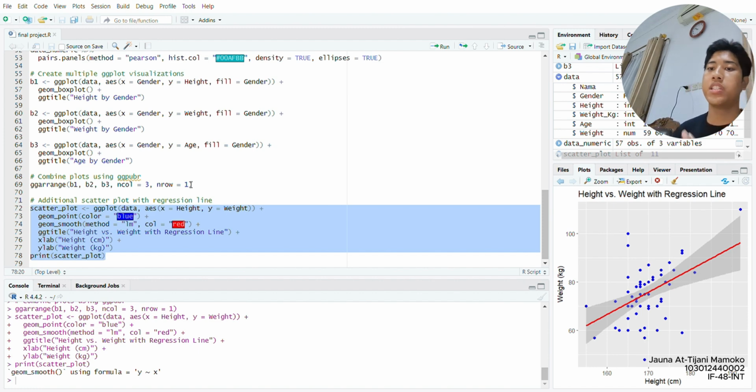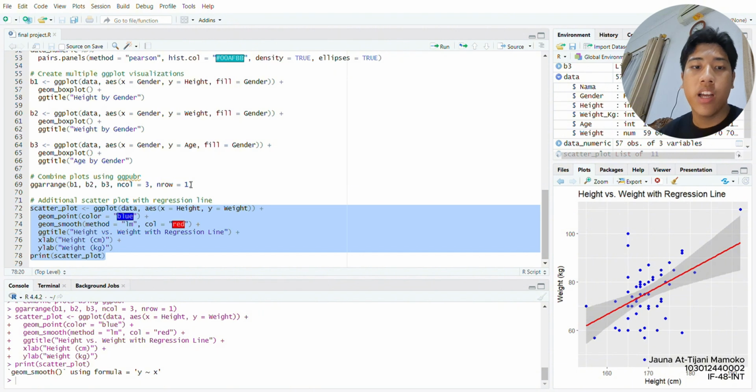So for the conclusion, this analysis reveals significant gender-based differences in height and weight, with males generally taller and heavier and exhibiting greater variability compared to females. And a strong positive correlation exists between height and weight, as shown by the scatter plot and the regression line, indicating that taller individuals tend to weigh more.